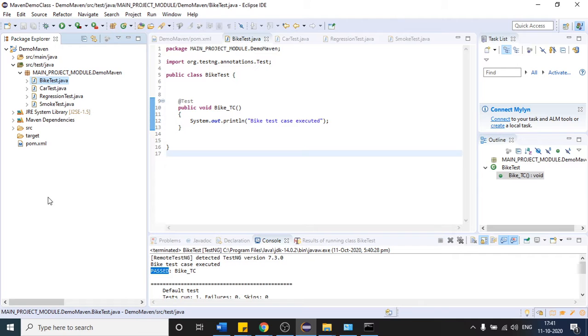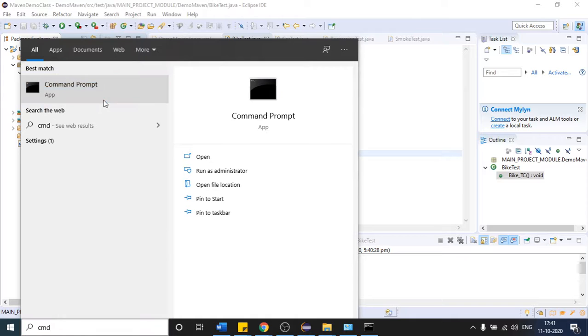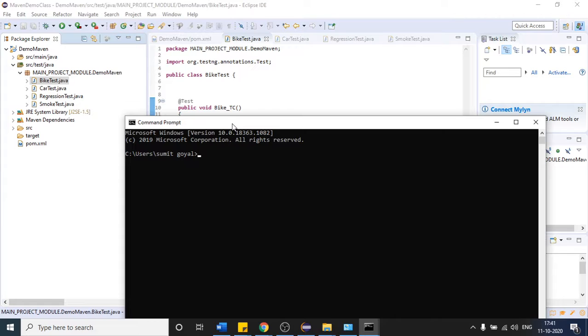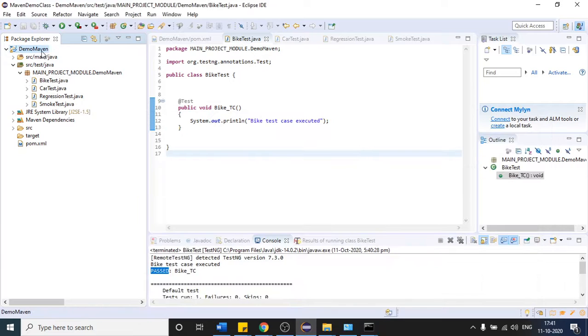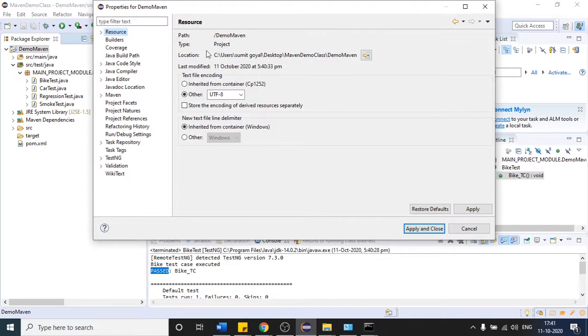After that, I have to run my Maven test case. So let me open command prompt. First of all, before running your Maven test case from the command prompt, let us first see where our project is located. Click on property. So I think it is here. No, sorry, here in the resource. So this is the project path.